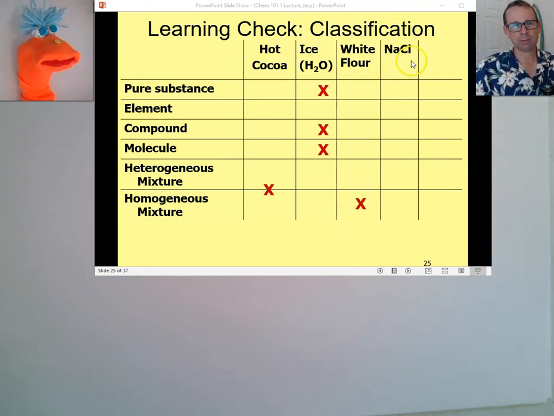How about sodium chloride? Chemical formula NaCl, sodium chloride. Have you heard of sodium chloride before? Yeah, I've heard of that. I think I had it in science class before. Okay, very good. Sodium chloride. It's also known as salt. Yes, salt. However, in chemistry class, what the term salt really means is any ionic compound. Now, is sodium chloride an ionic compound?